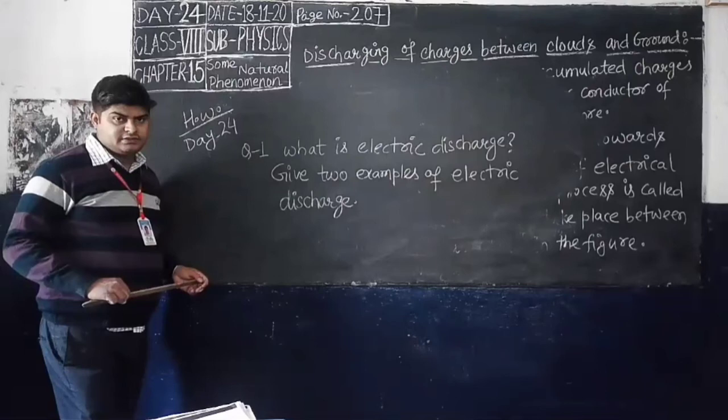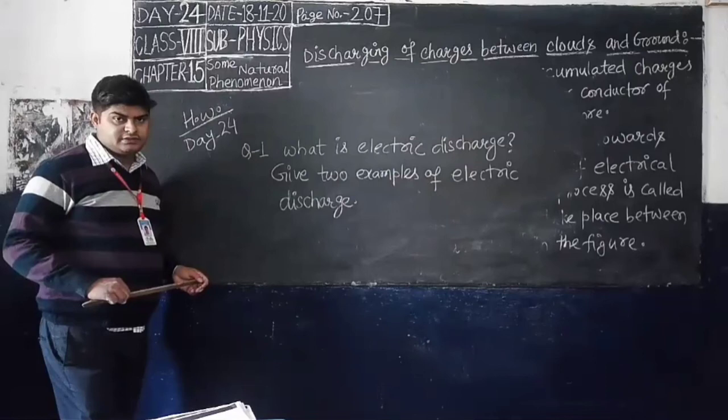Students, today I have discussed two topics: the story of lightning and discharging of charges between clouds and ground. That means how charges come to the ground, or how discharge is possible from the cloud to the ground. Today's class is over.